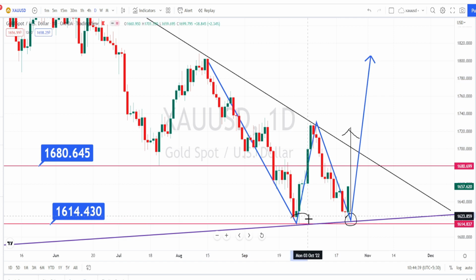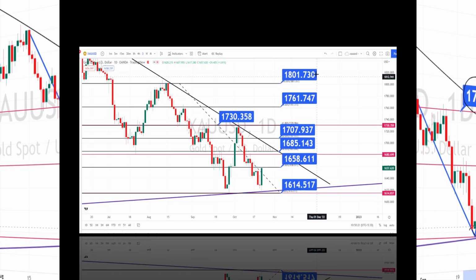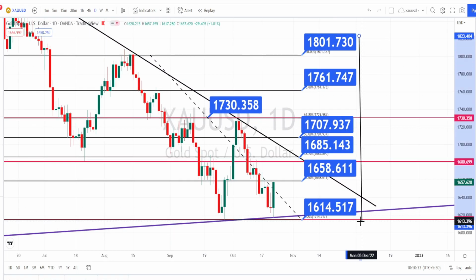So we are noticing it form a double bottom pattern. The confirmation of the formation will come only when the price action breaks the resistance level of 1730 in the daily time frame. So these are all the resistance and support levels for the current price action in the daily time frame.